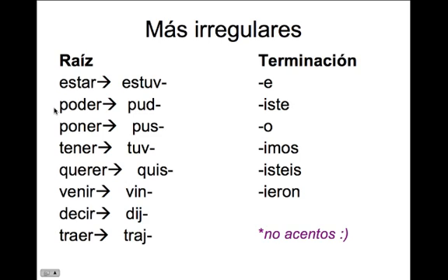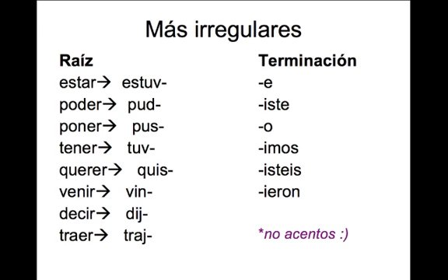Poder, to be able to, so I could or I couldn't. Poner is to put, so I put something. So you would add those endings. Tener, I had: tuve, tuviste, tuvo. Querer, I wanted. And venir, vine would be I came to the party or something like that.